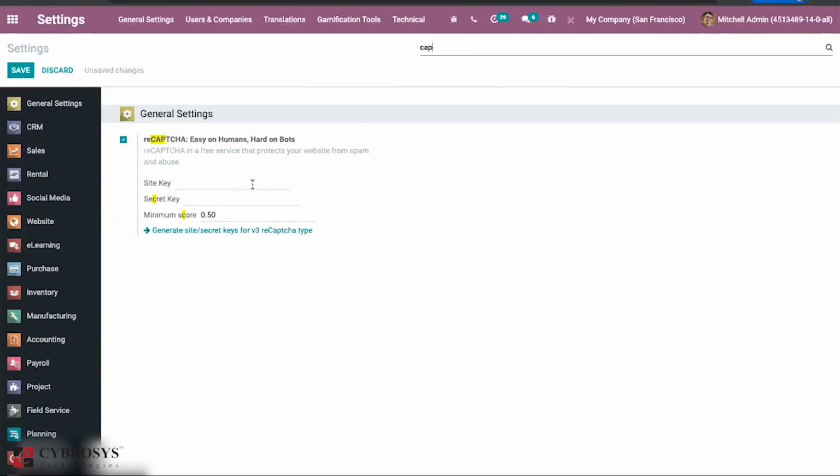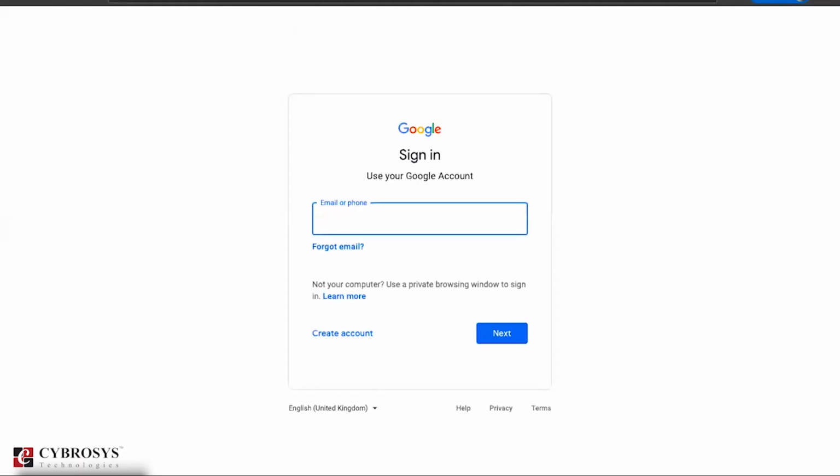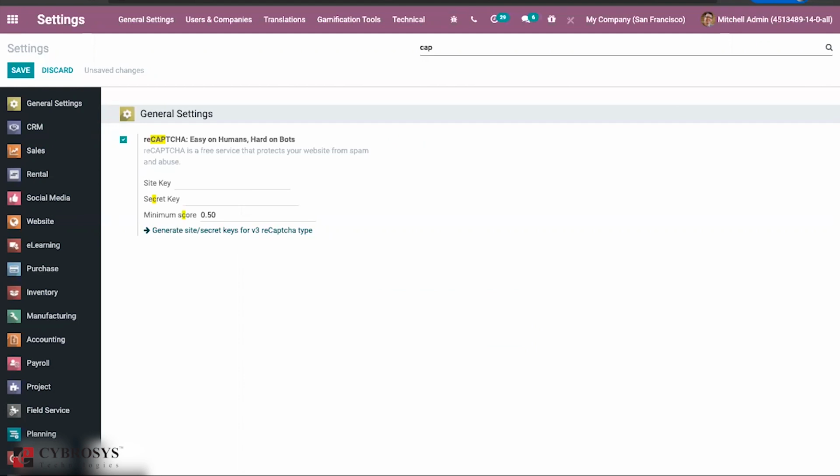On your website, you can easily understand whether it is a robot or a user, and based on that, you can restrict it. You can create your own secret key for the V3 reCAPTCHA type. From here directly, it will redirect you to a Google account, and from there you can create the details.